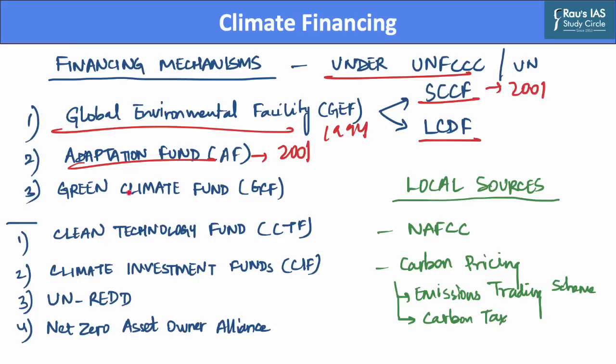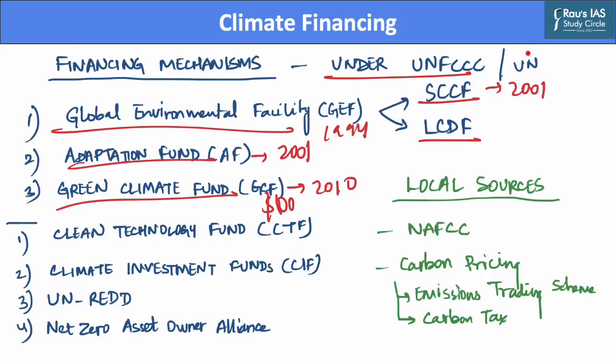The latest in this regard is the Green Climate Fund or GCF, which was established in the year 2010, and developed countries have pledged $100 billion per year by 2020 through this fund, in support of developing countries in enabling them to raise and realize their nationally determined contribution ambitions, which may be done towards low emission and climate resilient pathways.